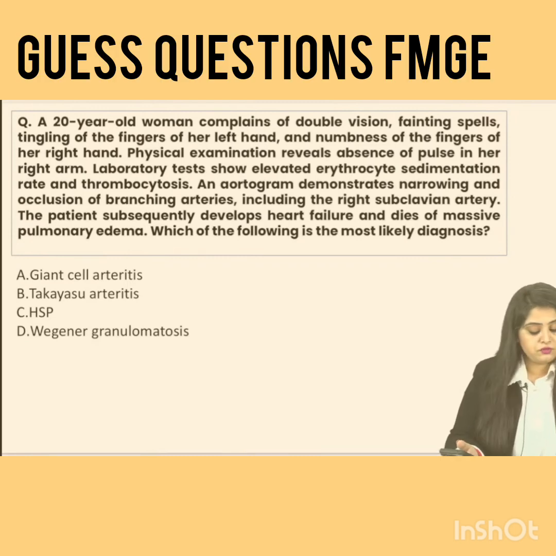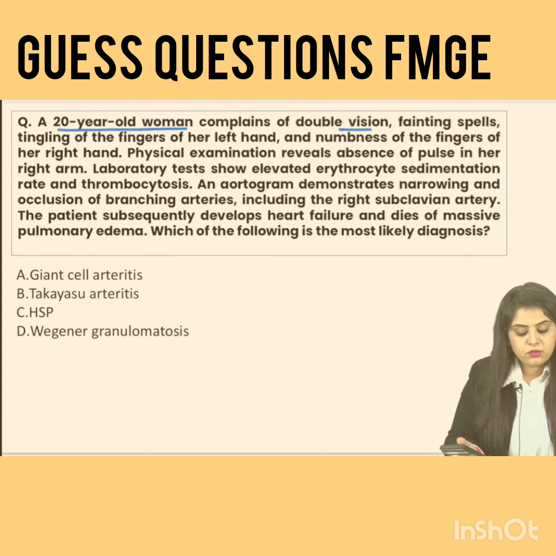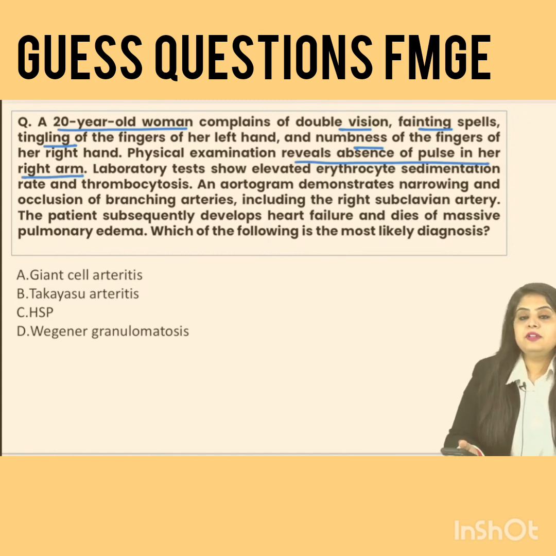This is a very important and easy question, so let's start with it. You have a 20-year-old woman who complains of double vision, fainting spells, tingling in her left hand and numbness in the right hand. Physical examination shows absence of pulse in the right arm. Lab investigations show increased ESR and thrombocytosis, and there is narrowing of the right subclavian artery. What is the answer over here?